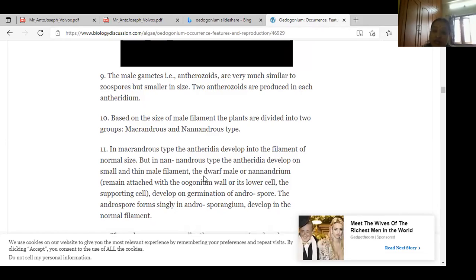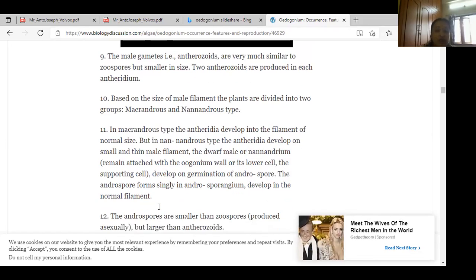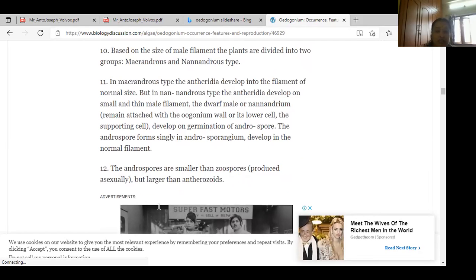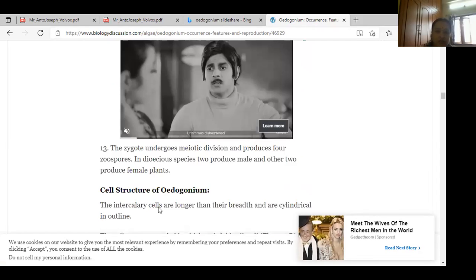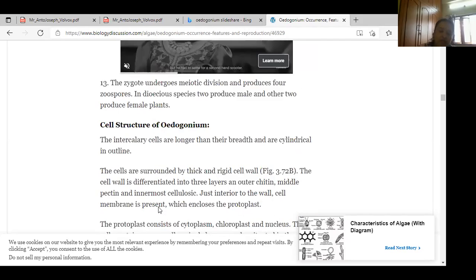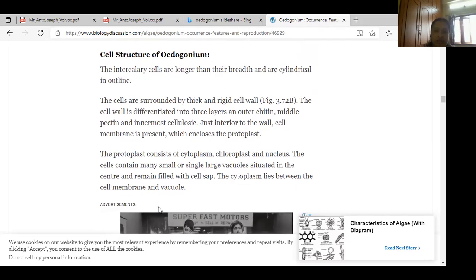Here the antheridia remain attached in this dwarf male. The oogonia are also attached on the lower side. This development is called androspore. Androspore means a single spore from the androsporangium, which develops into the normal filament. After that, the development of the oogonia and the antheridia, I'll explain later.